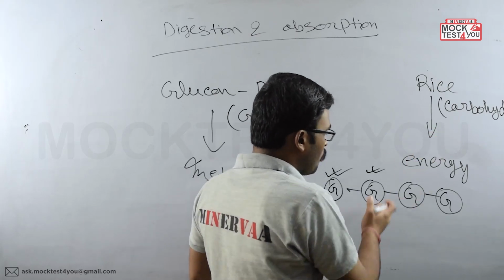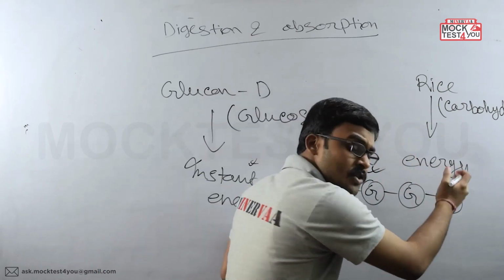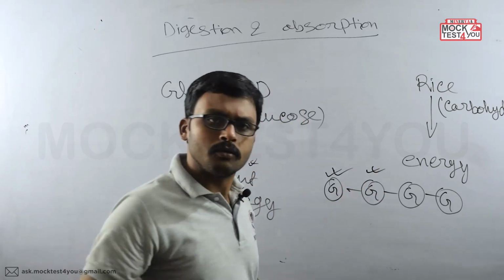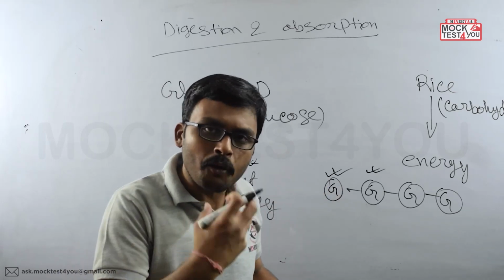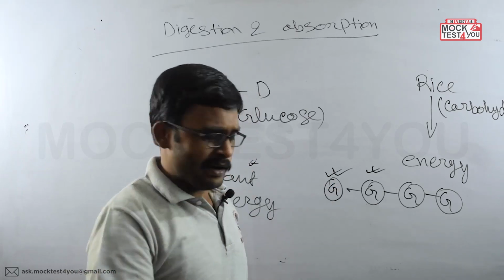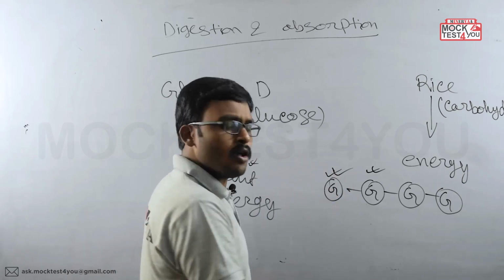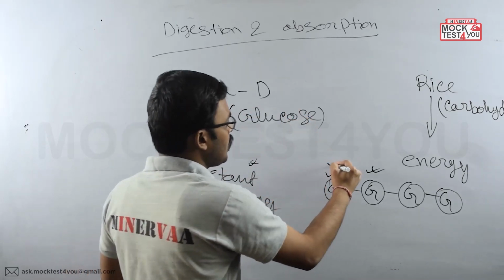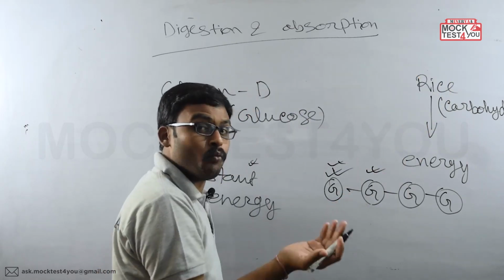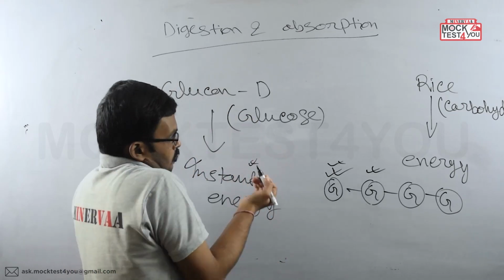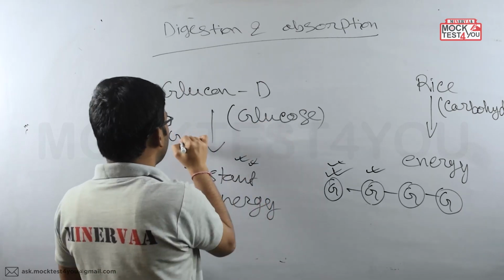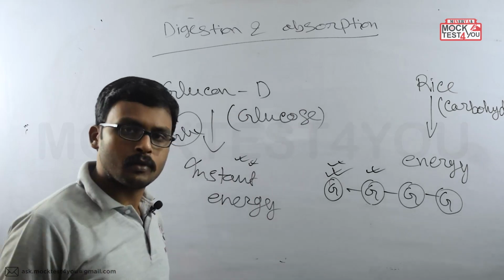The body requires to break it down. Body requires to digest it, okay? And then after the digestion only, the glucose in the free form will be available within our digestive system, and from there only the absorption of free glucose is possible, okay. So if we have to get the glucose from the rice, then we have to wait for the digestion. But if we have to take a glucose instantly, okay, then we can take the Glucon D, because here the glucose is present in the free form, okay, clear?